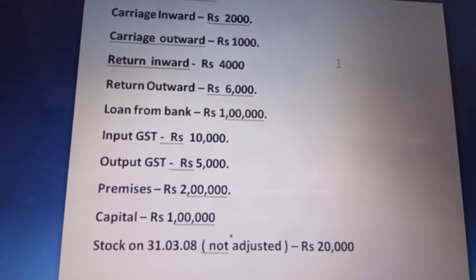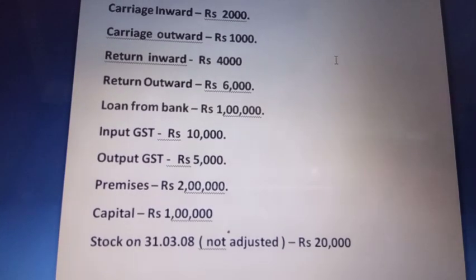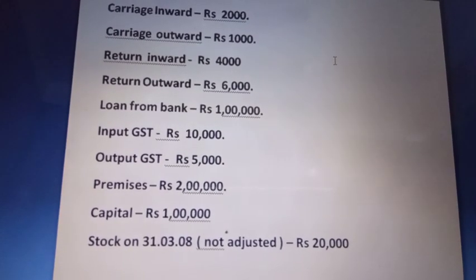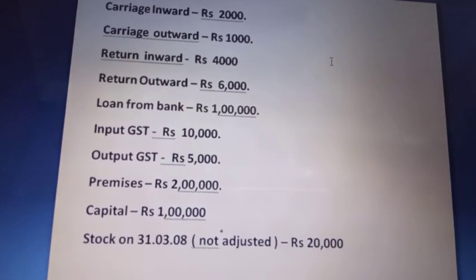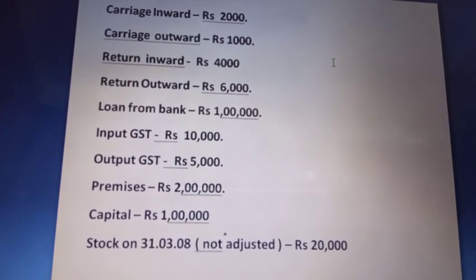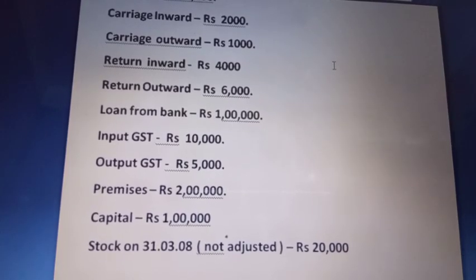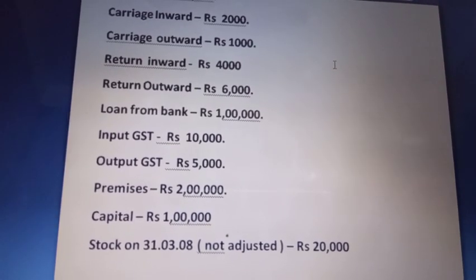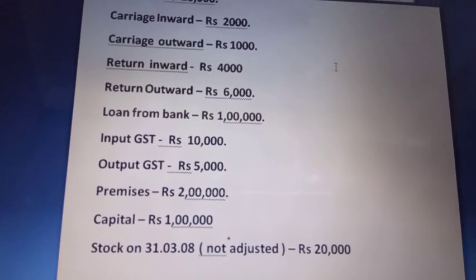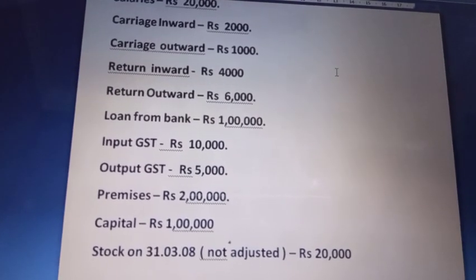And then we have closing stock, which is not adjusted. That means the closing stock account is not closed or balanced, because some amount of stock is still lying with the business, so it will not be recorded in the trial balance. If it is written that closing stock is adjusted, then only will we record it in the trial balance, otherwise we will not. Since here it is mentioned that it is not adjusted, it will not come in the trial balance. So now accordingly we will post this in the trial balance. Let us go to the solution.